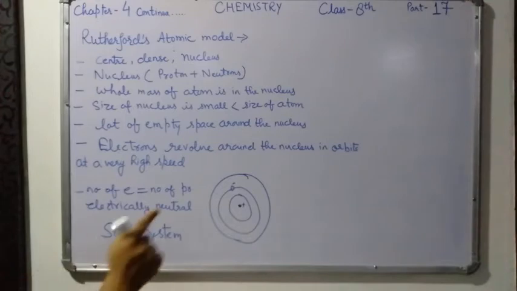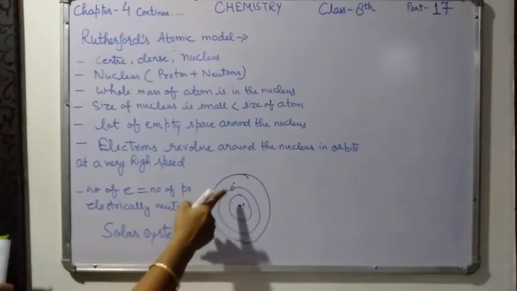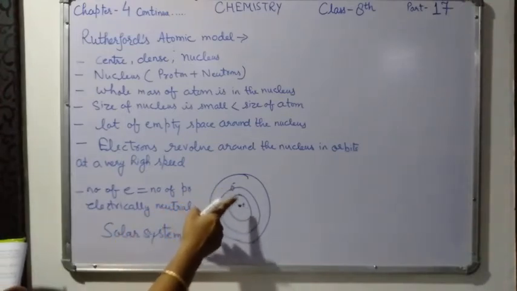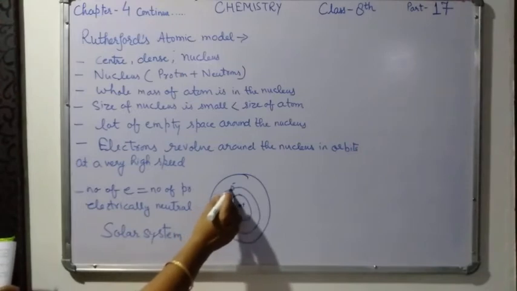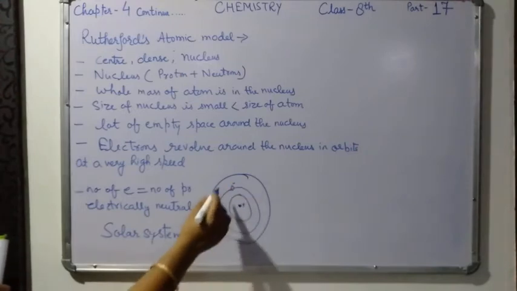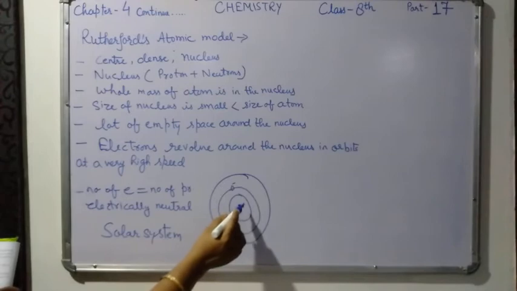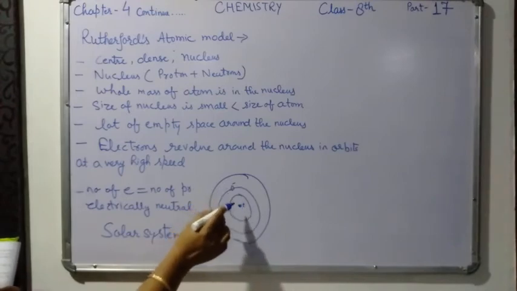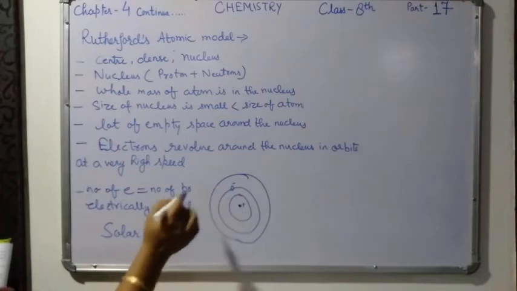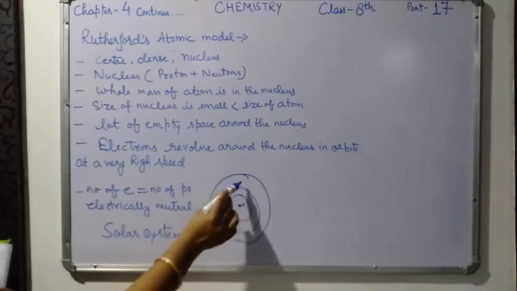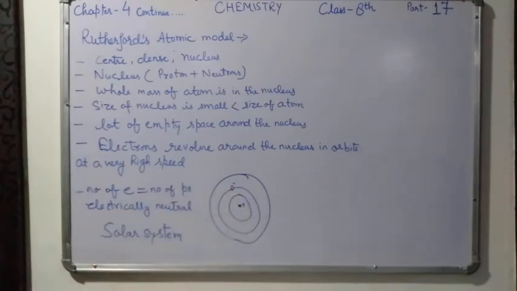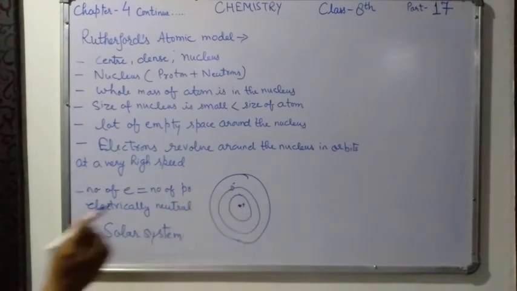Electromagnetic theory says that if any charged particle continuously revolves around another charged particle, there will be continuous loss of energy of the particle which is revolving.